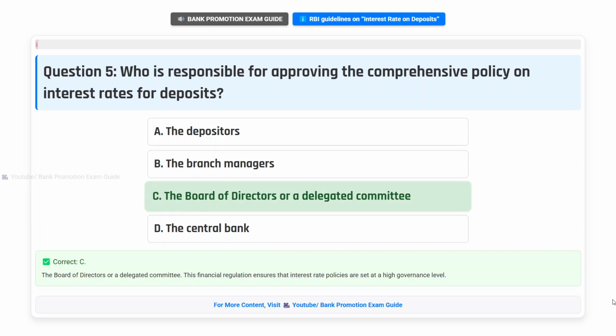Correct answer C. The board of directors or a delegated committee. This financial regulation ensures that interest rate policies are set at a high governance level.